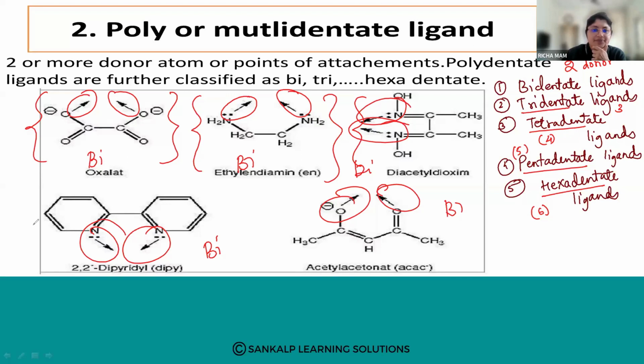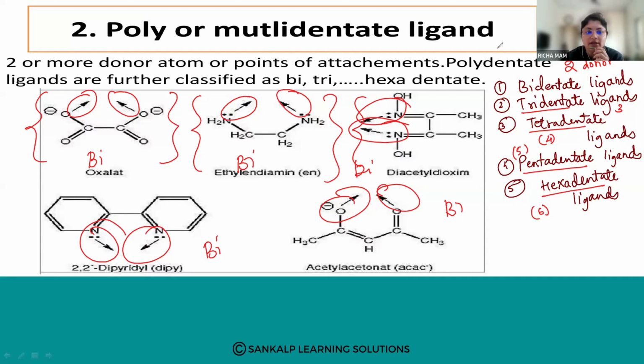So everything is clear. In today's class, we have discussed what coordination compounds are, what addition compounds are, and the types of addition compounds. Among the types, we have seen what double salts are and their examples. What are coordination compounds, and examples of coordination compounds. Then we have seen some of the important terms used in coordination compounds: coordination entity, central metal atom, and ligands. Then we discussed the types of ligands. In today's class, we have completed monodentate or unidentate ligands. Then we have just seen polydentate or multidentate ligands.